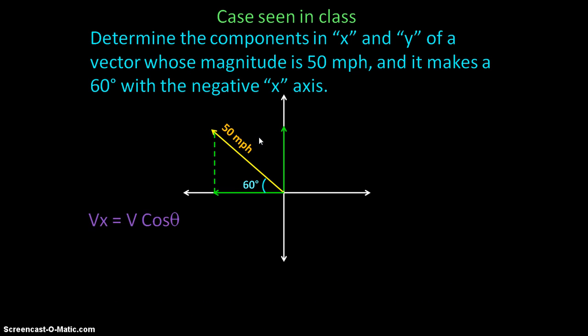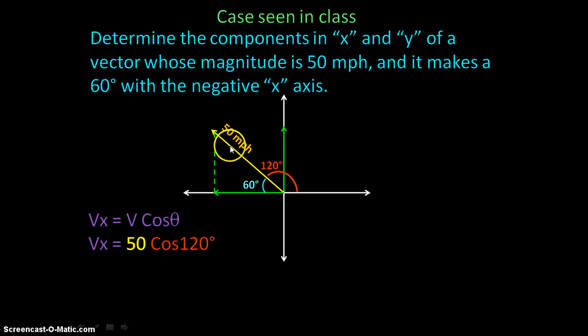Okay, first of all, we have to write the formula we're going to use. First, the component for x-axis. Vx is equal to v times cosine of theta. I'm using v because I named this vector as vector v. But remember that an angle should be measured from the positive side of the x-axis to the vector. In this way. So actually, the real angle for this vector is not 60 degrees. It's actually 120.